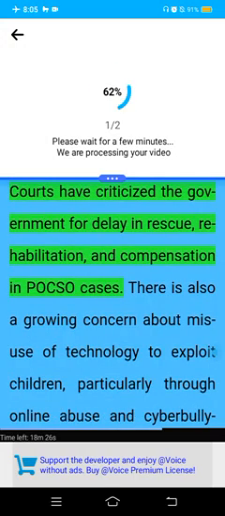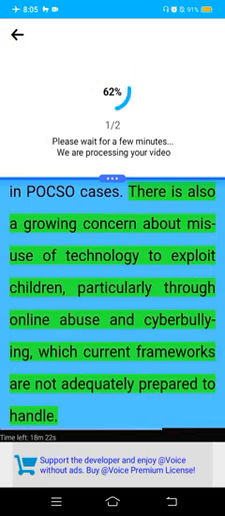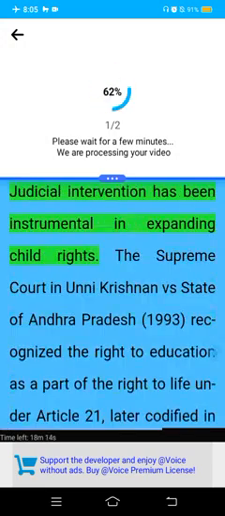Courts have criticized the government for delay in rescue, rehabilitation, and compensation in POCSO cases. There is also a growing concern about misuse of technology to exploit children, particularly through online abuse and cyberbullying, which current frameworks are not adequately prepared to handle.